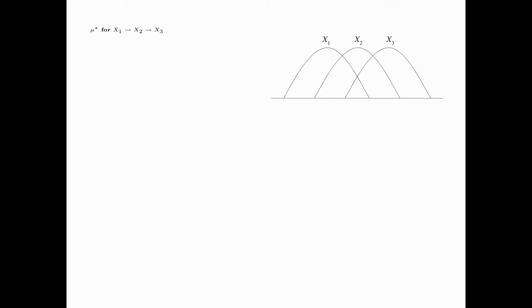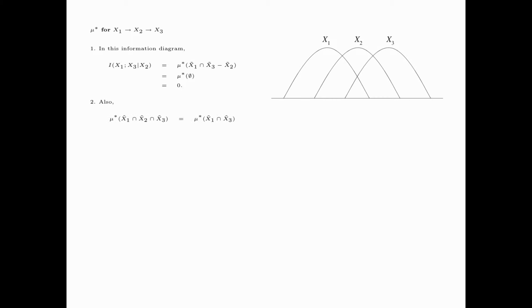We now further discuss the structure of mu star for a Markov chain x1, x2, x3. In this information diagram, I(x1; x3 | x2), which is equal to mu star of x1 tilde intersect x3 tilde, this is given by the red dot in the diagram, minus x2 tilde, which is given by the 4 blue dots. So what we get is the empty set, and mu star on the empty set is equal to 0. And therefore, I(x1; x3 | x2) is equal to 0.